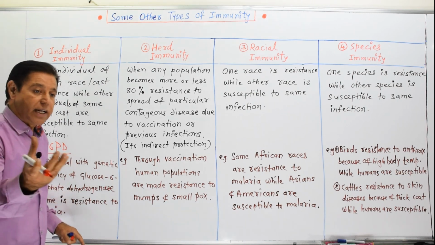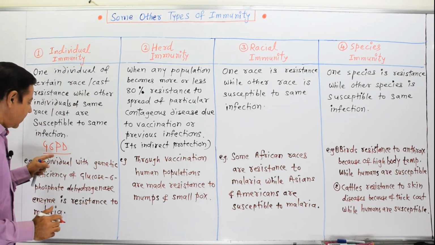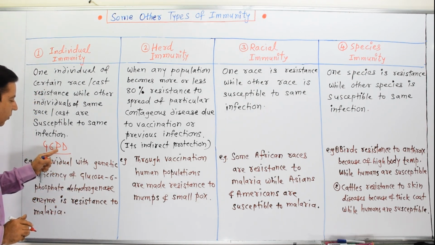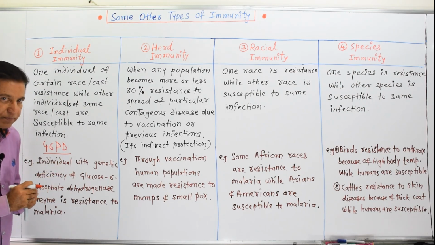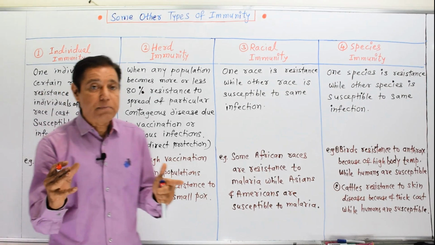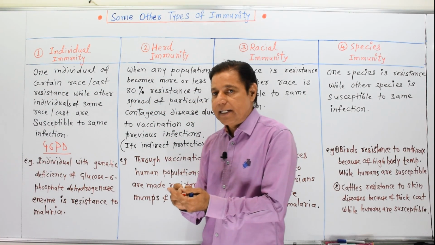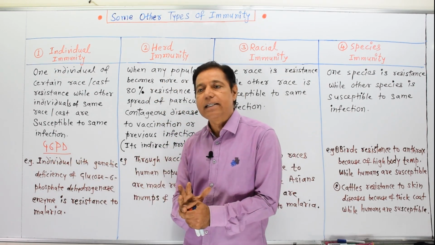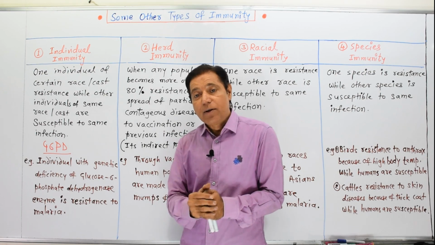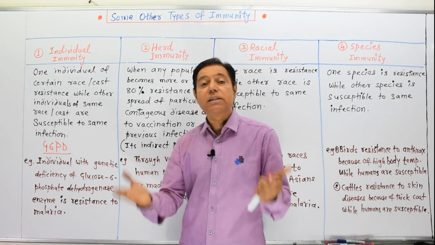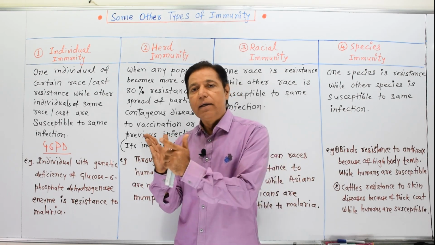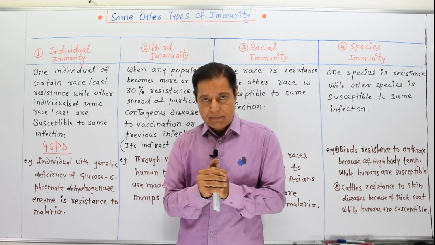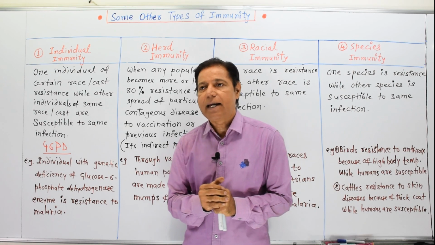Because of some genetic defect, the person is not able to produce glucose 6-phosphate dehydrogenase enzyme. But this type of genetic deficiency is helpful to develop resistance against malaria, particularly that caused by Plasmodium falciparum, the severe type of malaria.